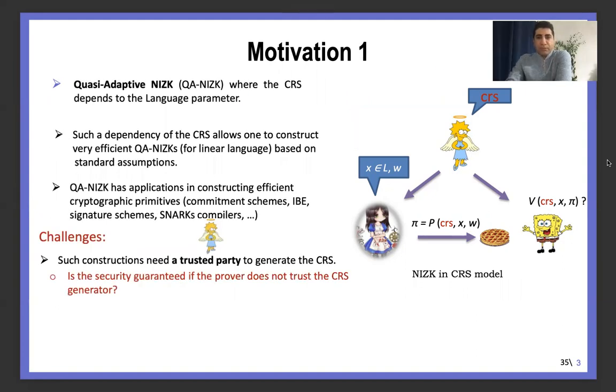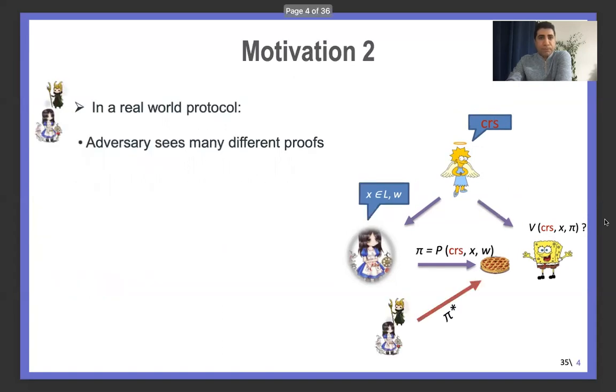One of the main challenges of this setting, by this setting I mean the CRS model, is that one needs to assume a trusted party, which is a CRS generator, and share this CRS with the parties. And the question is whether the security of the protocol is guaranteed if the prover does not trust the CRS generator, or what happens to the security? This is one thing that we are going to focus on as a part of the contribution of this paper.